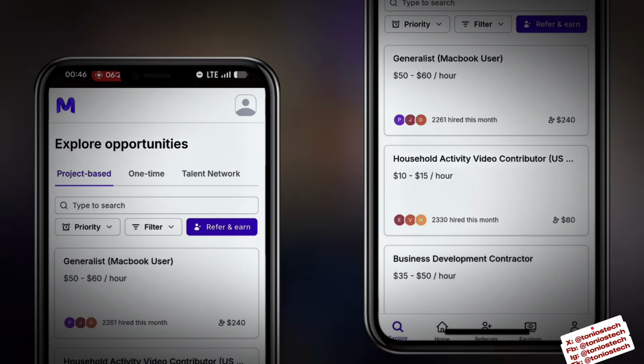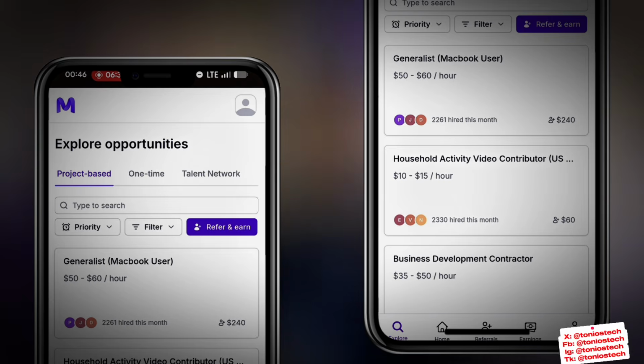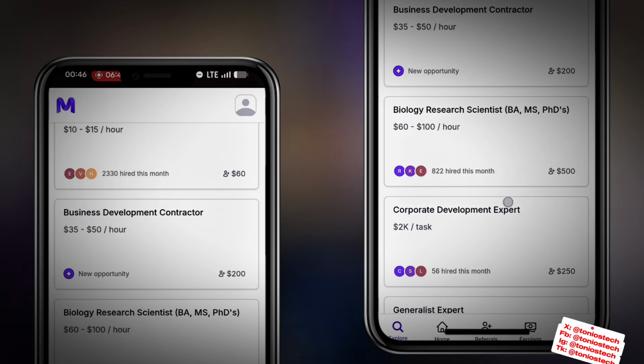In fact, what I notice is that this platform, in as much as students can work on it and earn, I think this platform is even more for teachers. So if you're a teacher and you're complaining that you're broke, that you're not getting money, your salary is not enough, I don't think you have an excuse now, especially with the availability of this platform, unless you don't know it, which my video is already bringing the awareness to you. So go on this platform, check the skills that are available for you, and you can work on it.